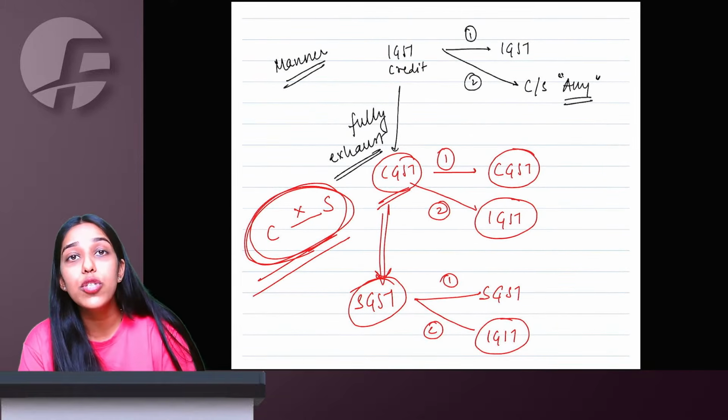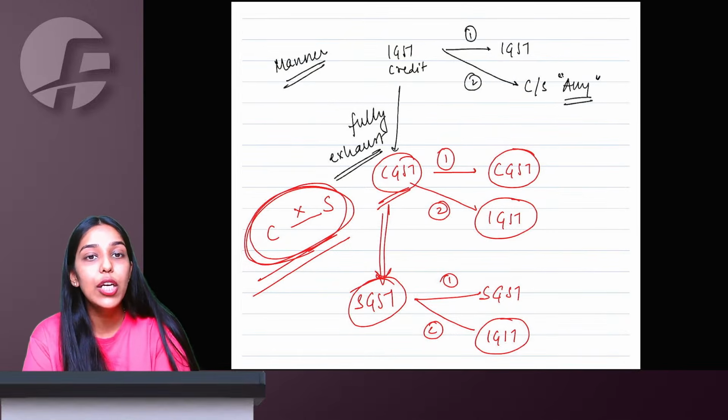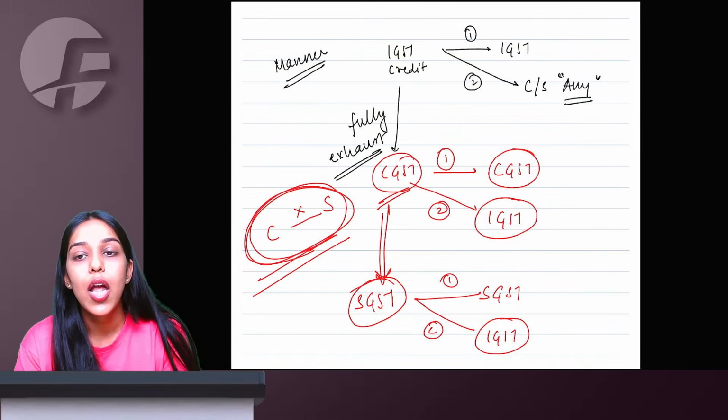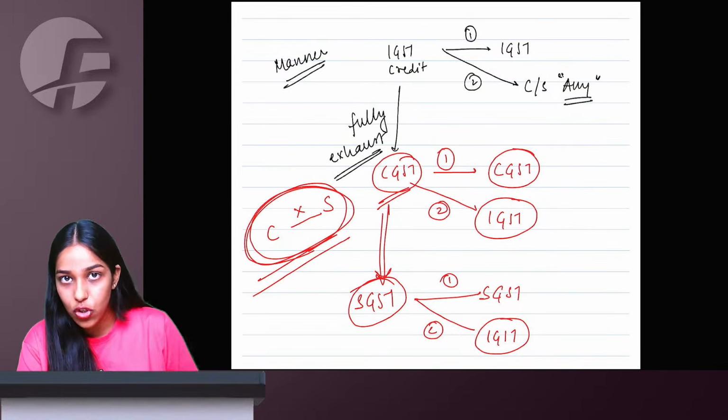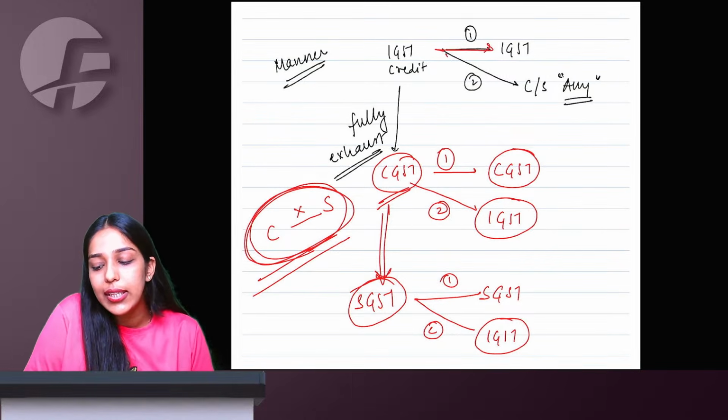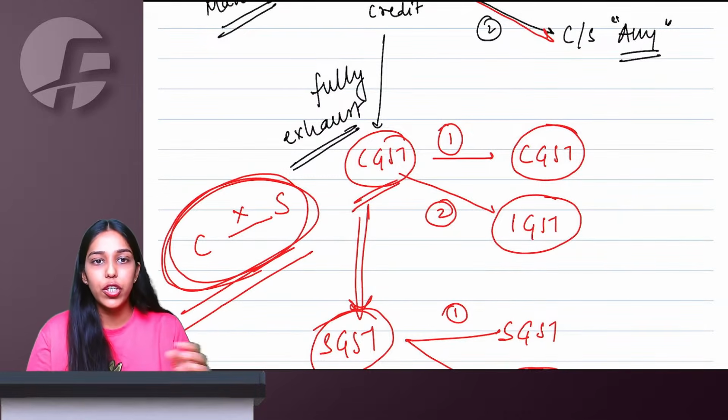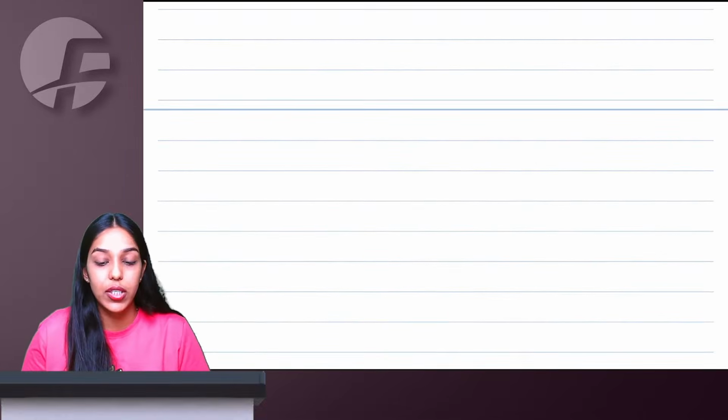But because I can be used for all, it is a condition that till you fully exhaust IGST, you will not proceed further. Compulsory IGST, you will exhaust. Use it first for I only, then for C or S, whoever is in need. After exhausting IGST, you go to C. C will be first used for C and then I. S will also be first used for S and then I. But C and S cannot be used for each other. Until you have fully exhausted IGST, you will not proceed further. You will not touch C or SGST.